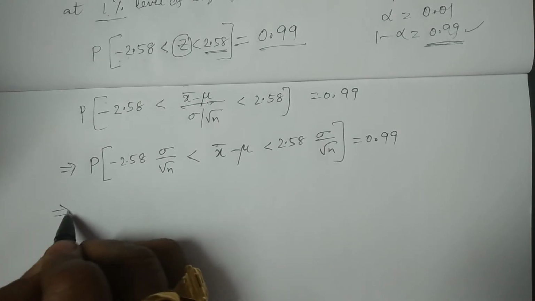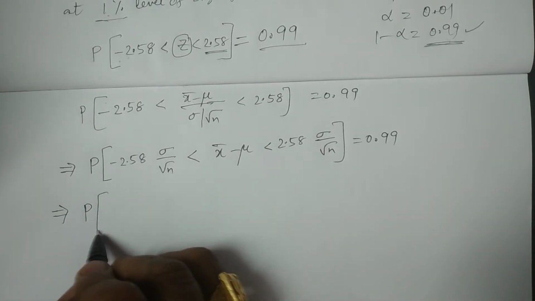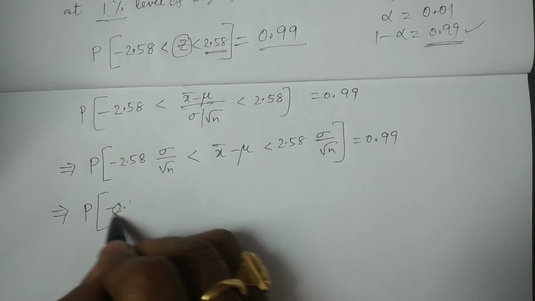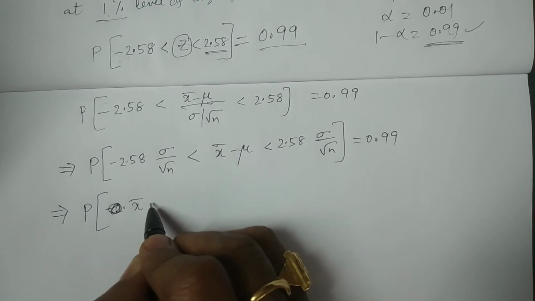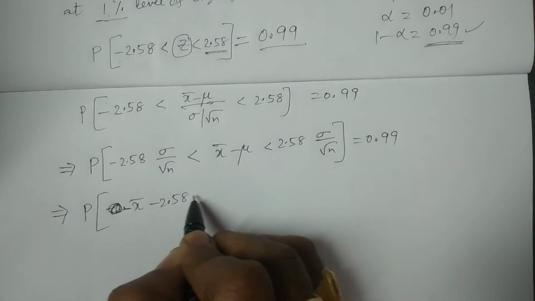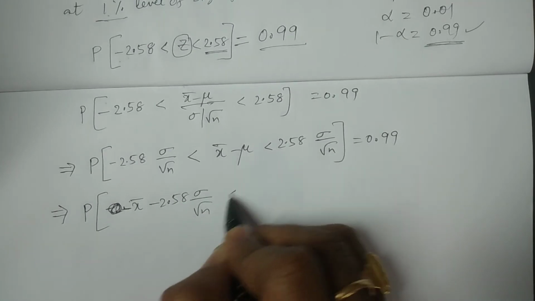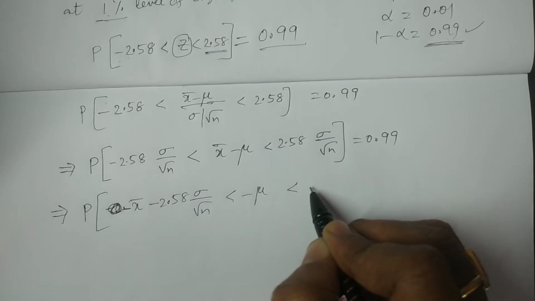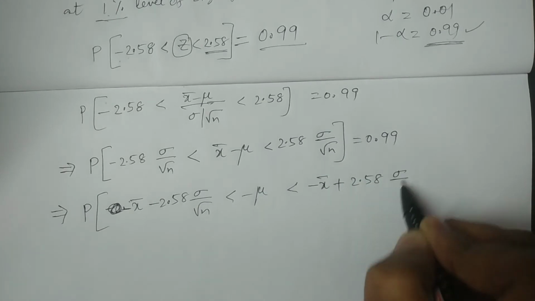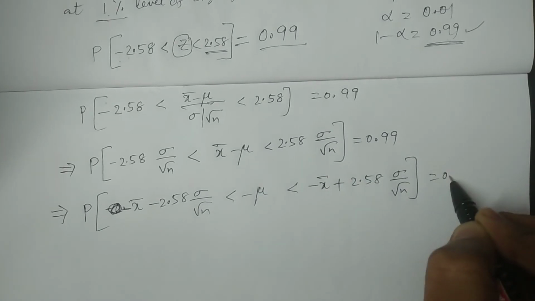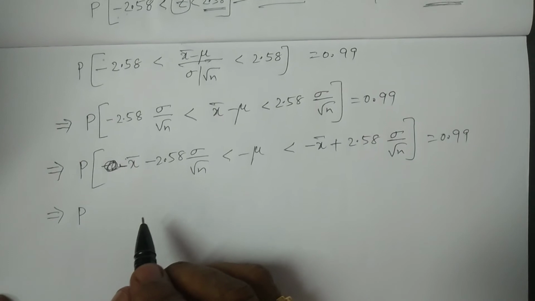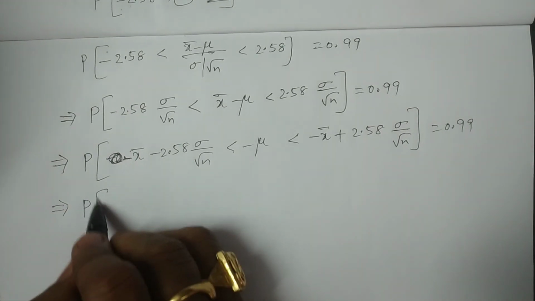Further, taking x bar on both sides, the probability of minus x bar minus 2.58 sigma by root n less than minus mu less than minus x bar plus 2.58 sigma by root n is 0.99.